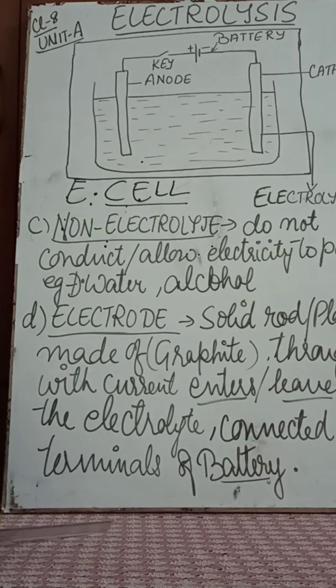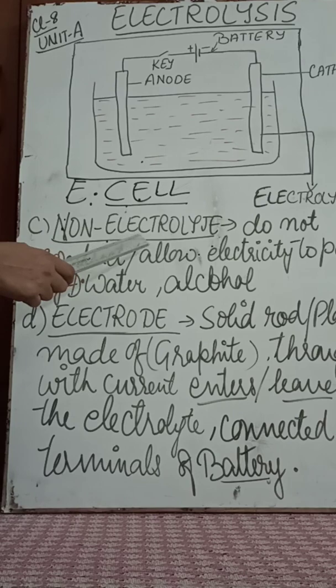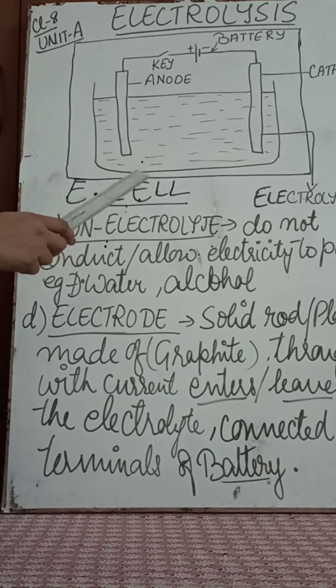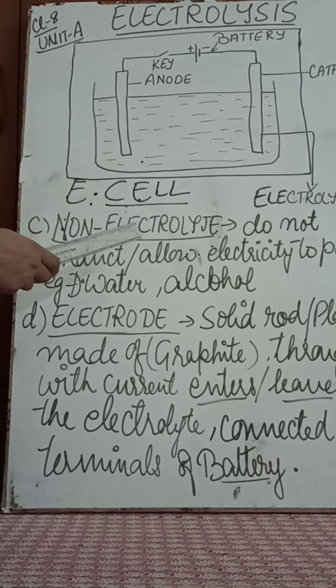Next we shall understand what non-electrolytes are. Previously we had learned what electrolytes are, right? So now we shall study non-electrolytes. As I told you, an electrolyte is a chemical compound which allows electricity to pass through it, and in the process it is broken into its ions, the free ion state. Electrolytes allow electricity to pass through and undergo a process of decomposition, right?